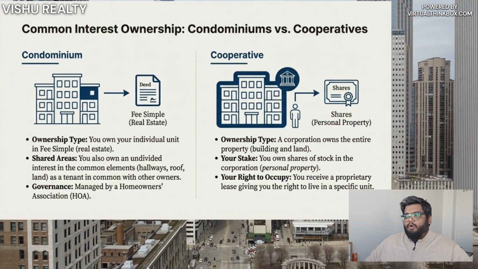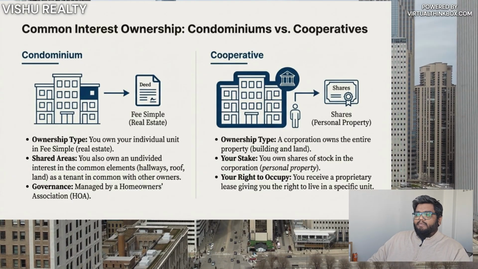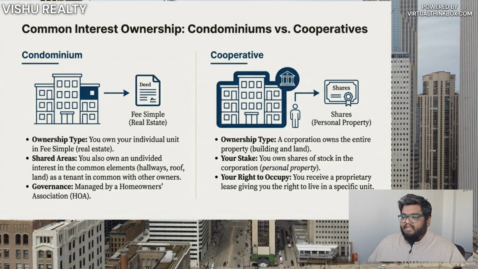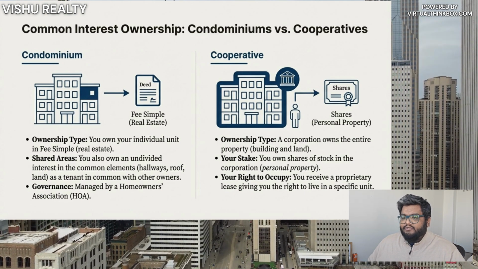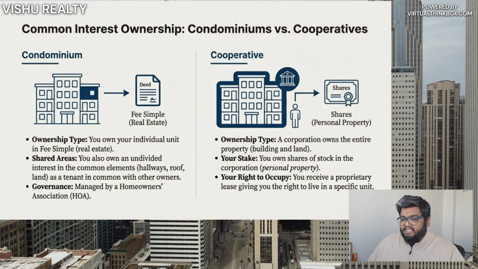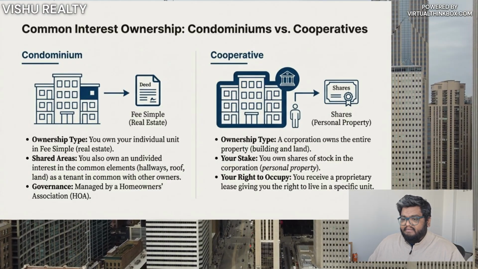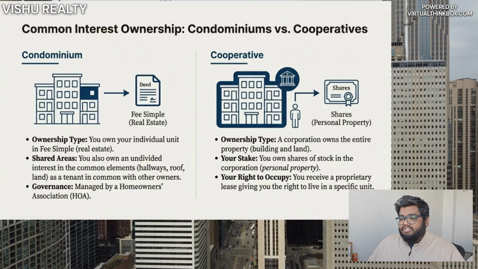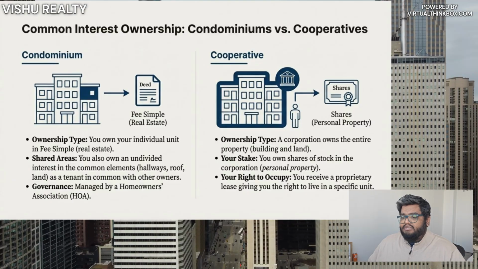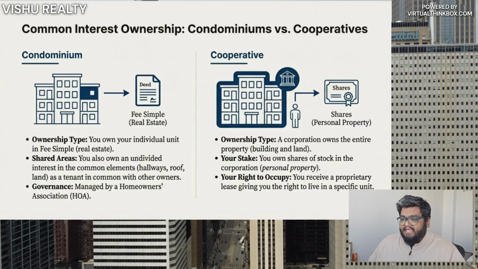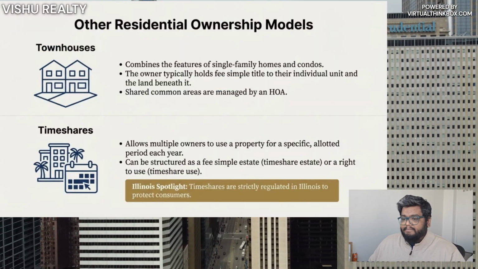Condominiums versus cooperatives. In a condominium, you own an individual unit as real property in fee simple. You also own an undivided interest in the common elements managed by the HOA. In a cooperative, the corporation owns the property. The buyer owns shares of stock, which is personal property, and receives a proprietary lease to occupy a unit.